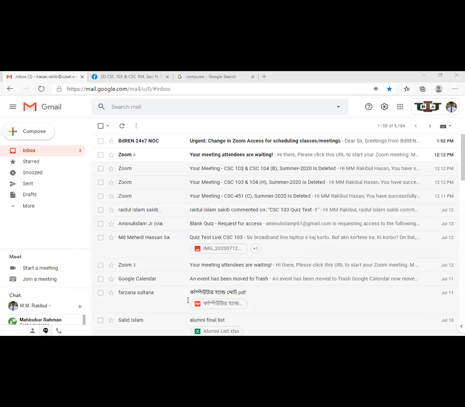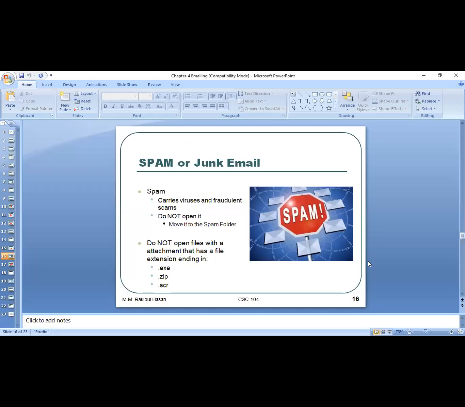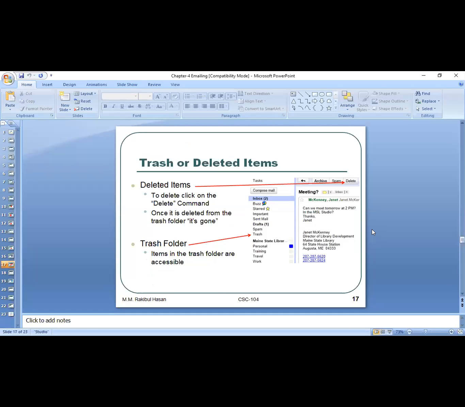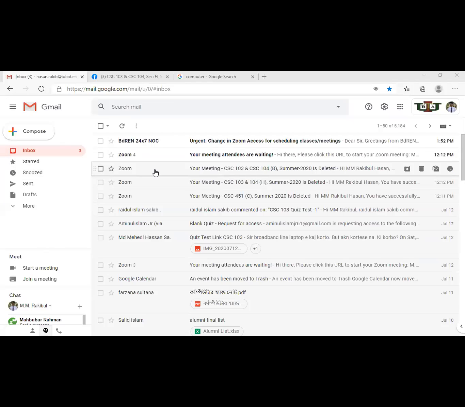Again I'm going to share my slide with you. I already discussed the spam folder and delete folder, and how we can delete items. Suppose you want to delete an email, you just need to hover your mouse pointer over this email, and here you will get the delete option.